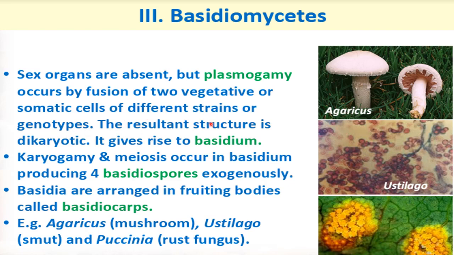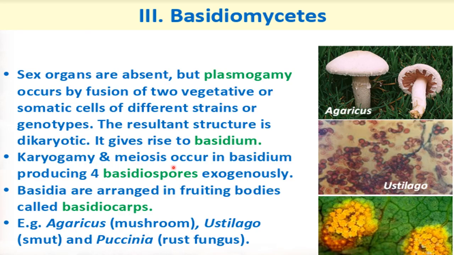So here two different hyphae of the fungi will fuse together, means their protoplasm will get fused, and the resultant structure is dikaryotic. Dikaryotic means, as I told you in the general things about sexual reproduction, the dikaryotic phase in which two nuclei are present in the same cell. So n plus n condition, that is dikaryotic phase. So it gives rise to basidium.